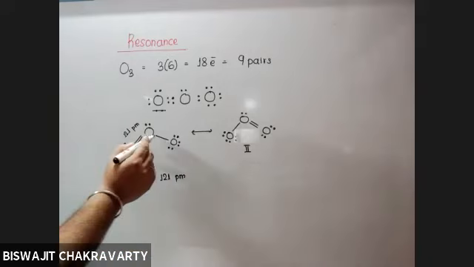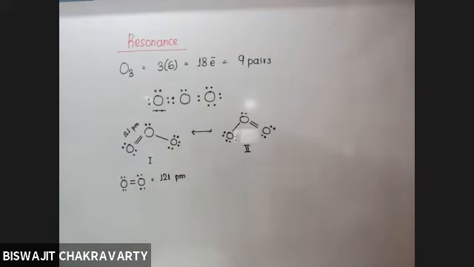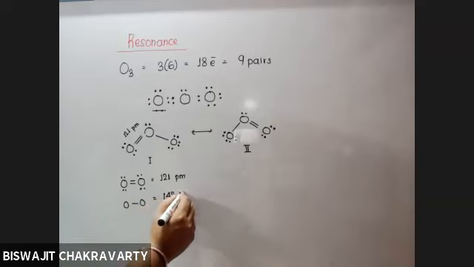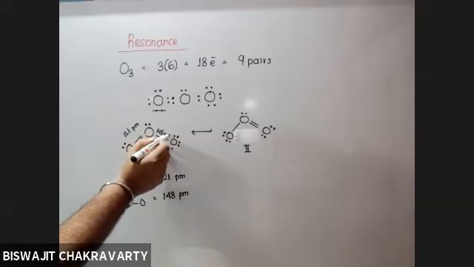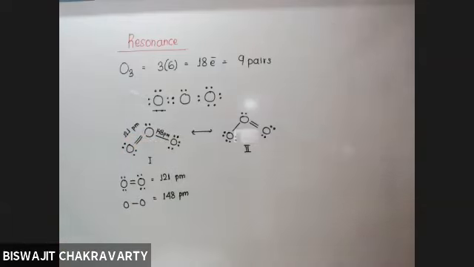And single bond oxygen is 148 picometers. So accordingly, this should be slightly longer because 148 is longer than that of 121.